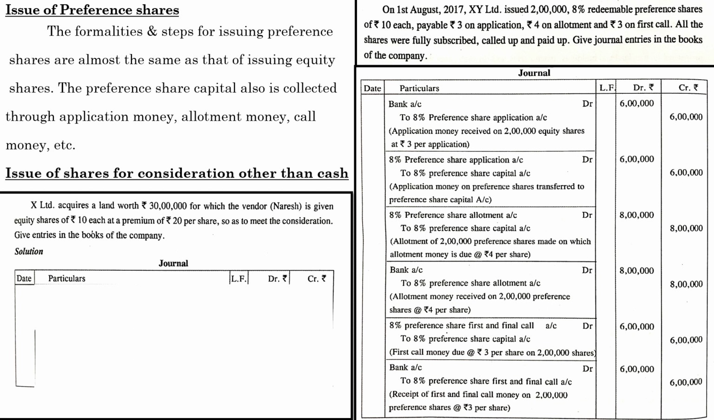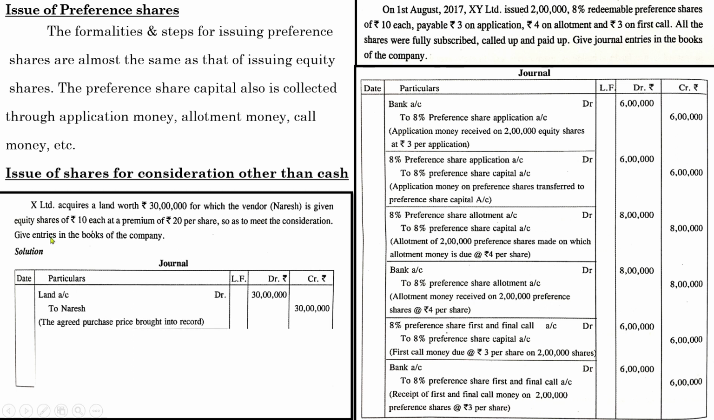That topic again. So, first of all, the entry is the entry for the purchase of fixed asset. The entry will be land account debit to Naresh, from whom the purchase was made. If the name is not given, you can directly write vendor. So land account debit to Naresh, the value of the asset is 30 lakhs. The agreed purchase price brought into record is 30 lakhs. So the company is going to pay the 30 lakhs in the form of issue of shares.